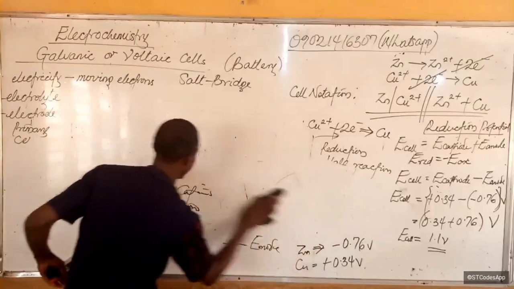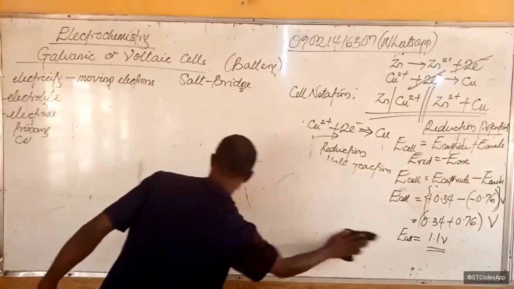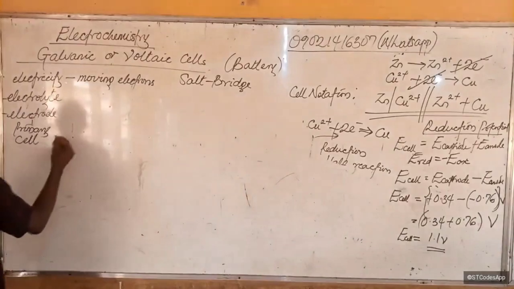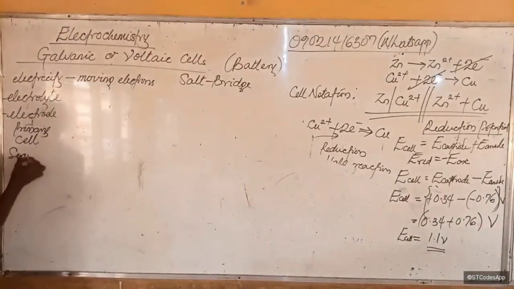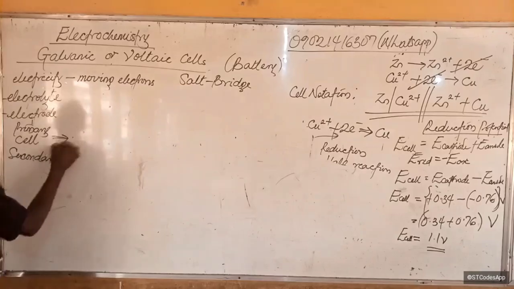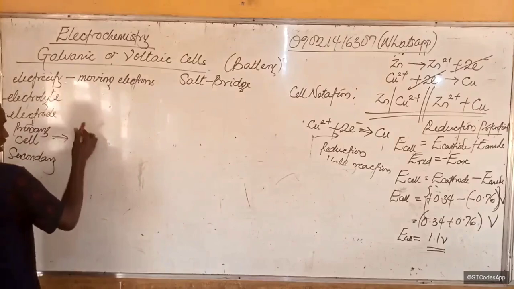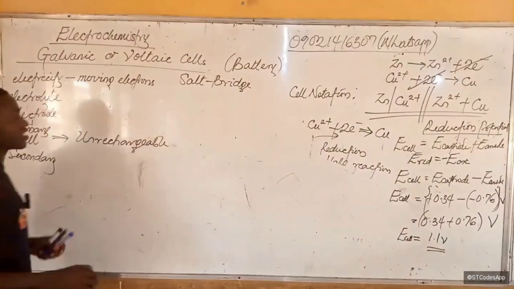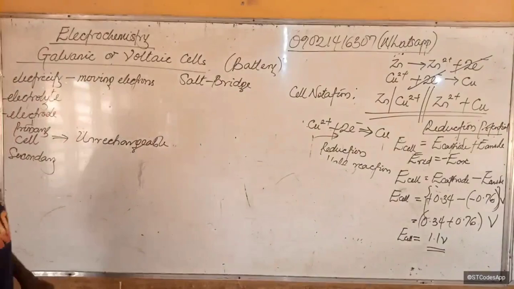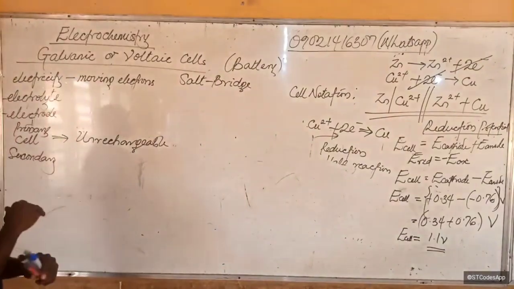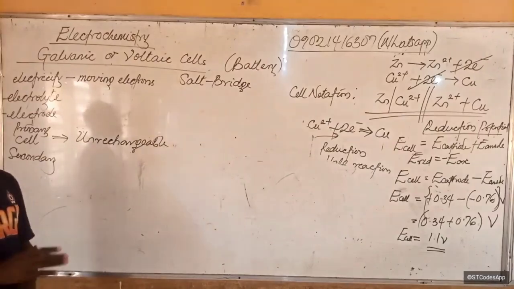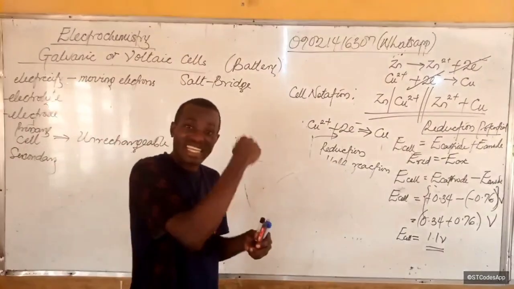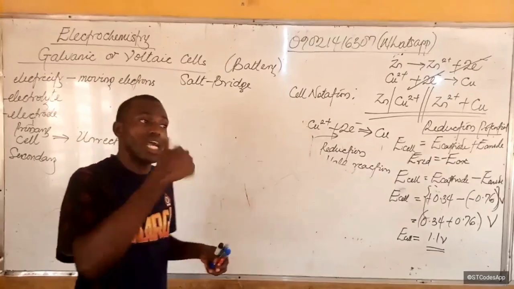Now, I said that there are two types of cell: the primary cell and the secondary cell. The primary cell is so called because it cannot be recharged, it is unrechargeable. It cannot be recharged after use because the anode is completely used up, and what charging does is basically replace the anode that has been used up in the electrochemical process.